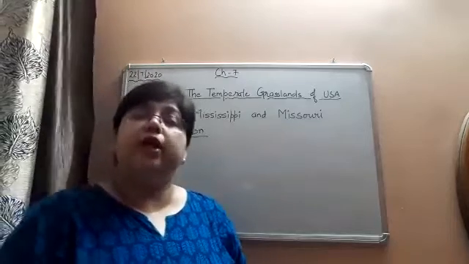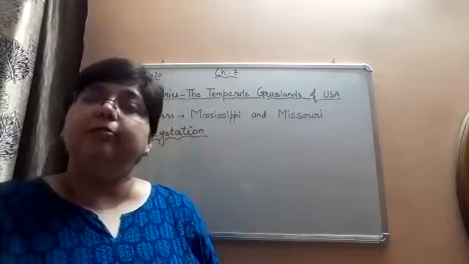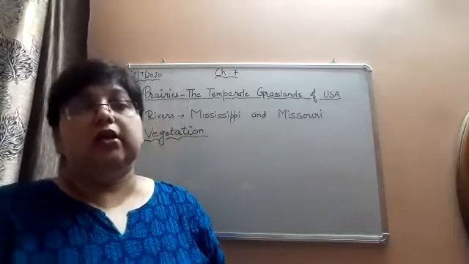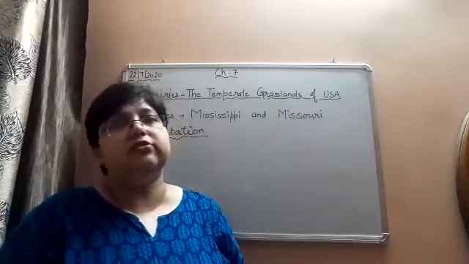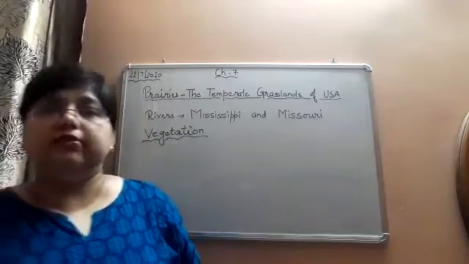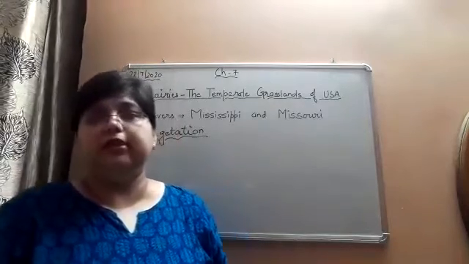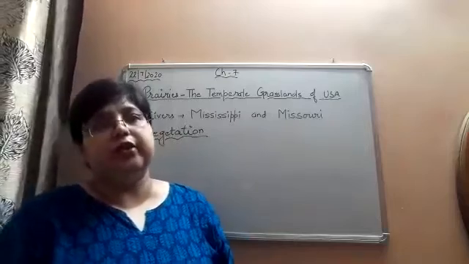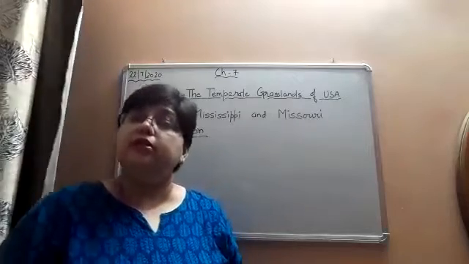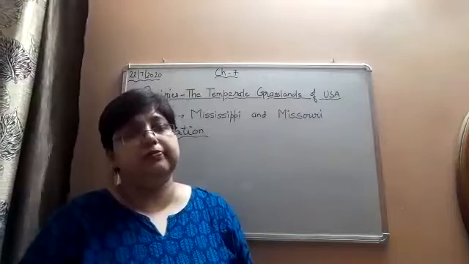And what type of climate is a cool temperate climate? Hot in summer and extremely cold in winters. In the summer season, there is rainfall of only 10 centimeters to 30 centimeters, which is just enough to grow the grass. And in winters, there is heavy snowfall in the prairies region.